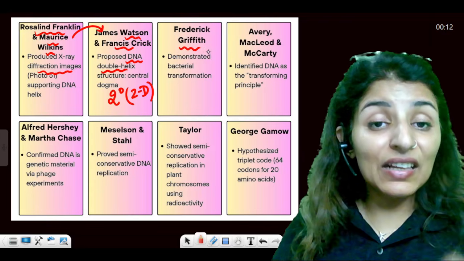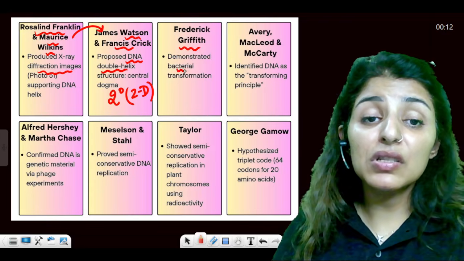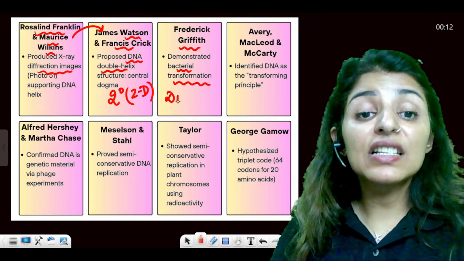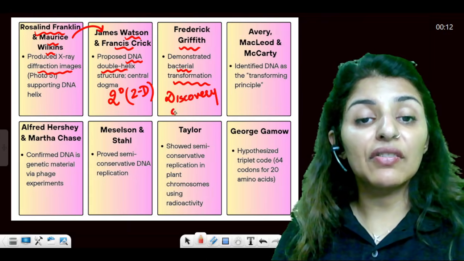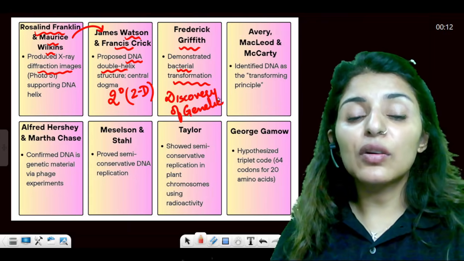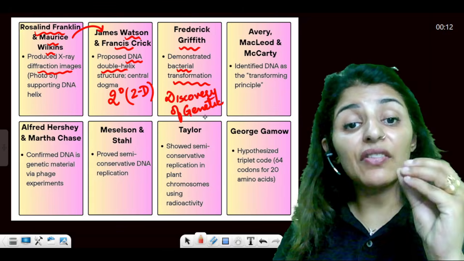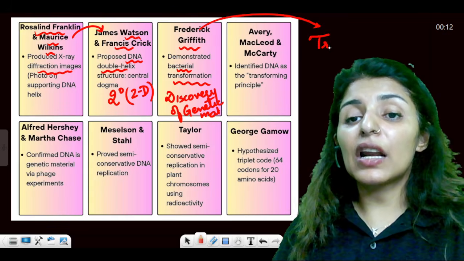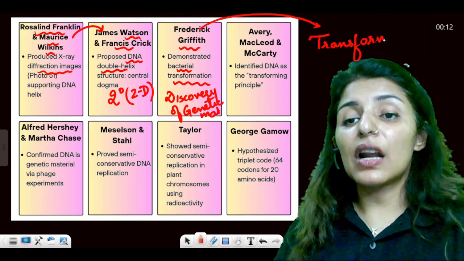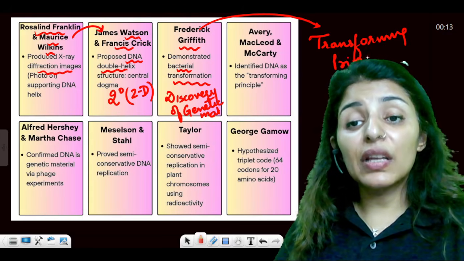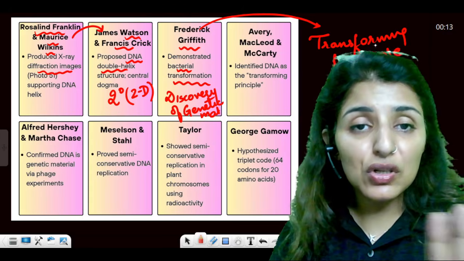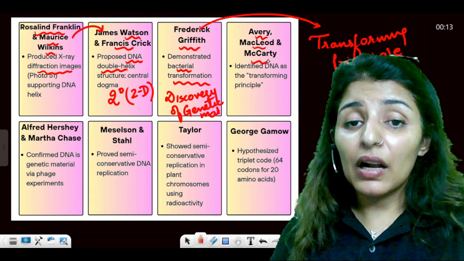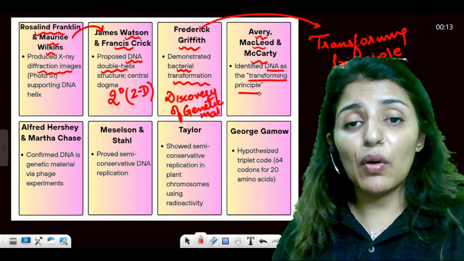Talking about Frederick Griffith. Griffith was the first person to demonstrate bacterial transformation, right? So Griffith is known for the discovery of genetic material. They never said it was DNA or that was not known, but the discovery of genetic material was made by Griffith, and they called genetic material the transforming principle. Now, the biochemical nature of transforming principle was not discovered by Griffith. Then Avery, MacLeod, and McCarty identified DNA as the transforming principle.